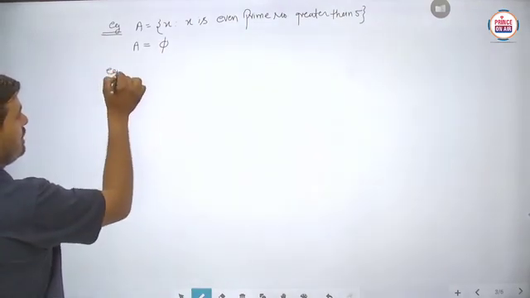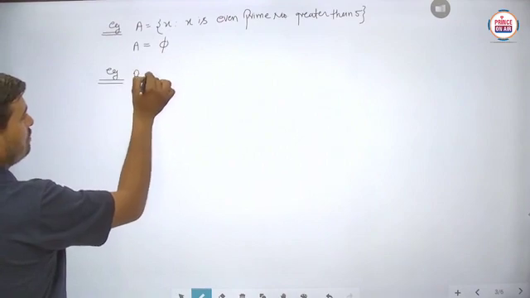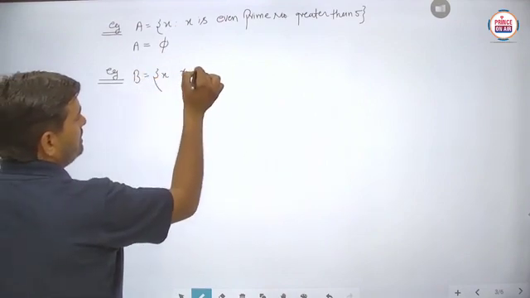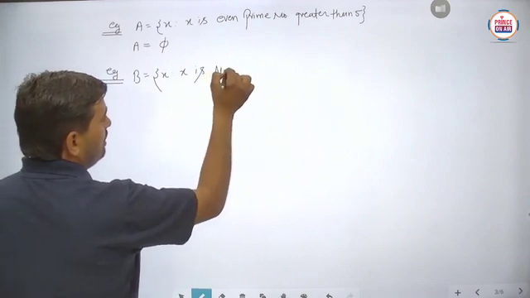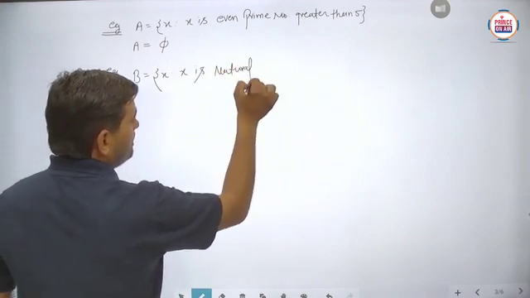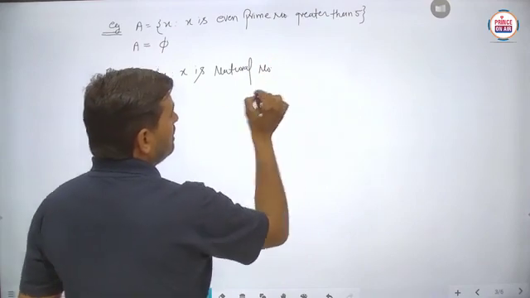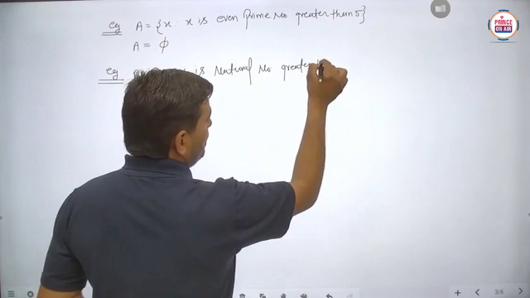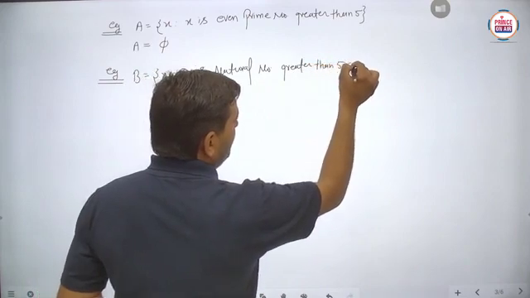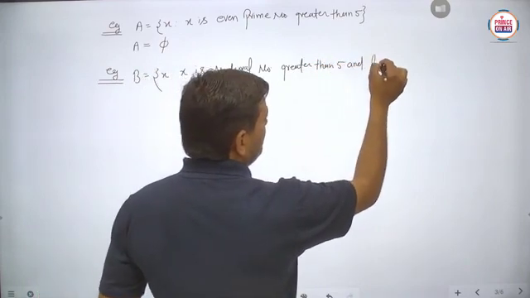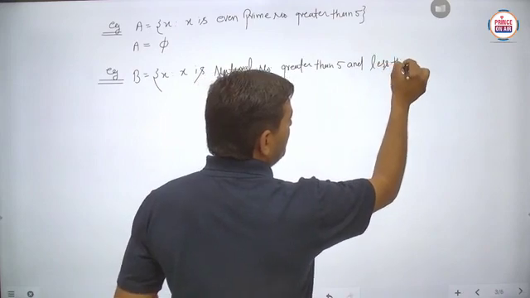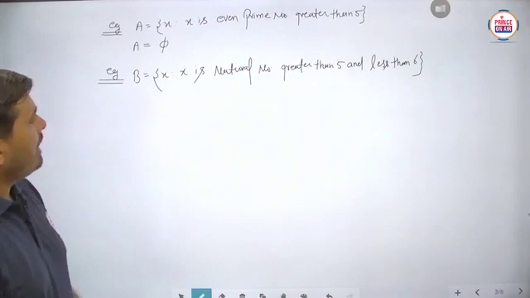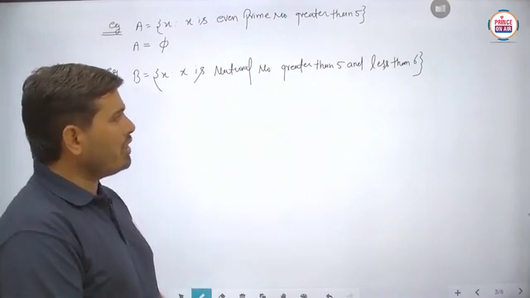Suppose we take another example. Suppose any set B we have to take here. X such that x is a natural number greater than 5 and less than 6. Suppose this particular set is given: x is a natural number greater than 5 and less than 6.